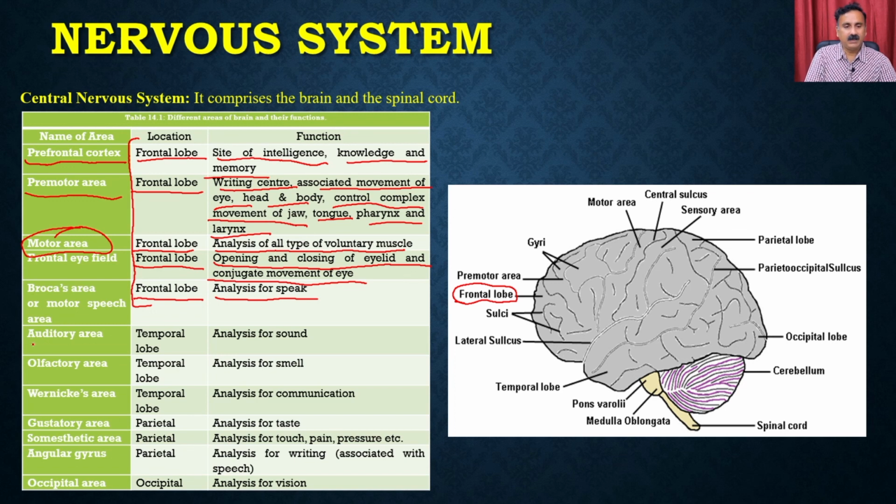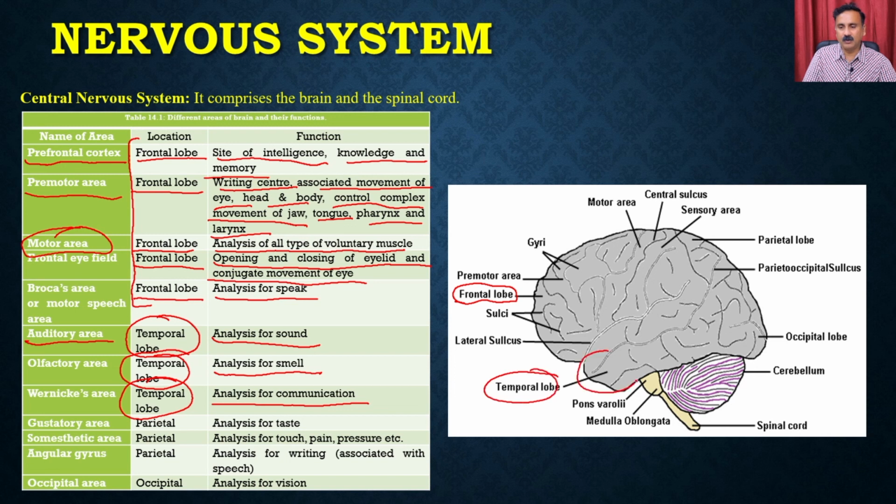Then we have the auditory area. In the auditory area we have the temporal lobes. The temporal lobes are used for the analysis of sound, for the analysis of smell, and also for the analysis of communications. So this is the temporal lobe, right? This is the temporal lobe that you see, and it has the controlling mechanisms for sound, smells and communications.